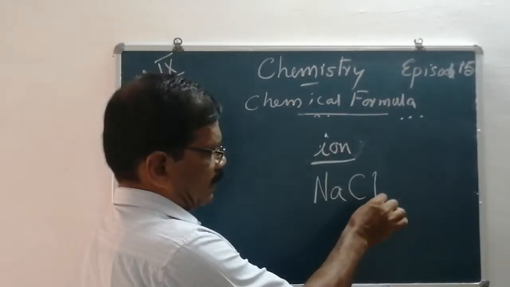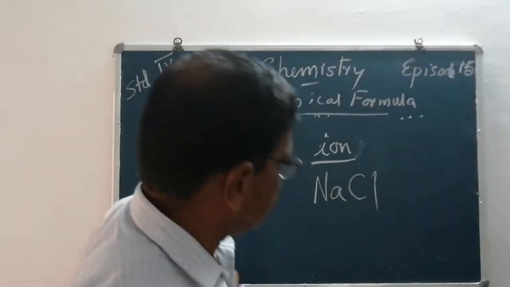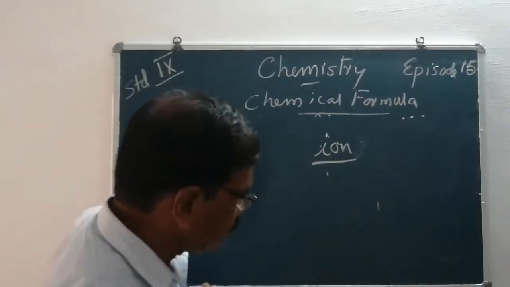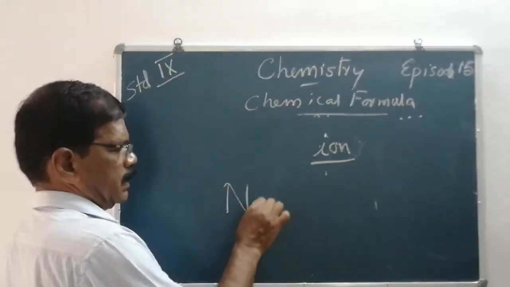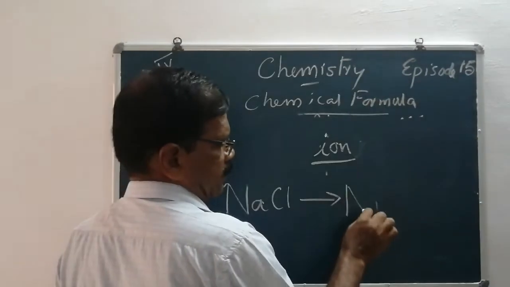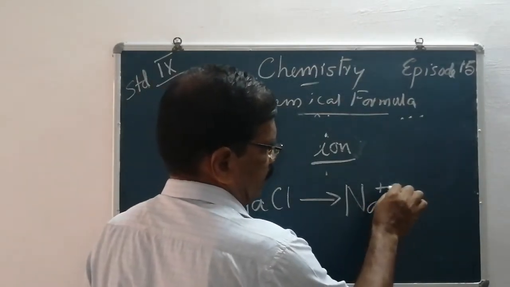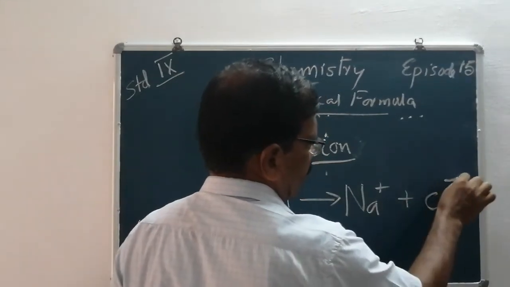On dissolving in water, NaCl dissociates or splits up into Na positive and Cl negative ions.